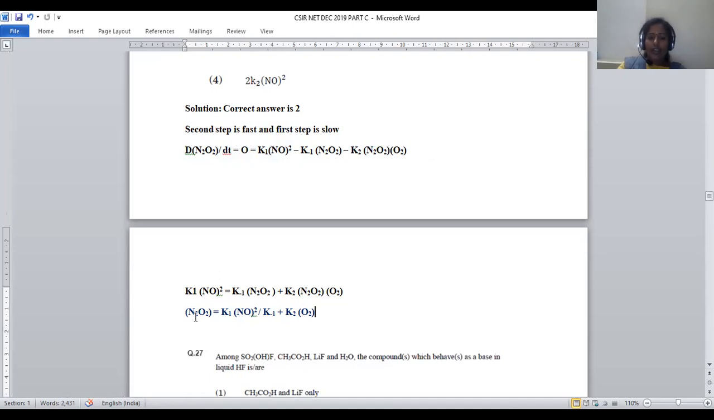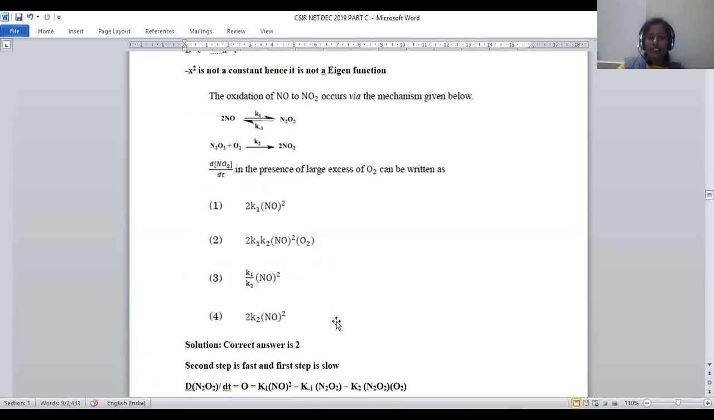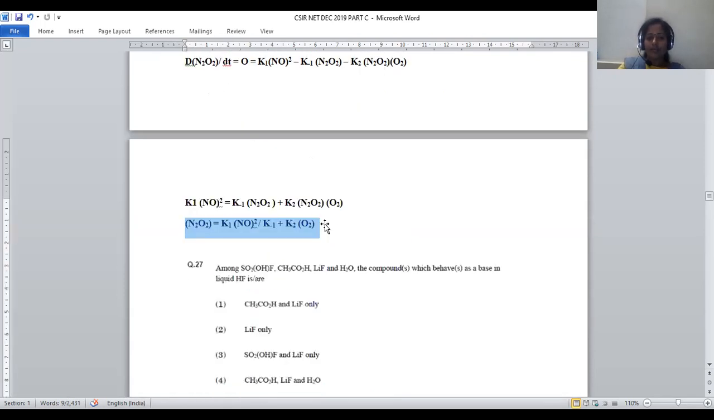Okay, so [N2O2] is equal to K1[NO]² divided by (K inverse plus K2[O2]). In this way the equation can be represented, which exactly matches with 2K1K2[NO]²[O2]. Option number 2 is the right answer for this question, right? It is the kind of kinetics where we apply this differential at a large excess of oxygen, so option number 2 will be the right answer.